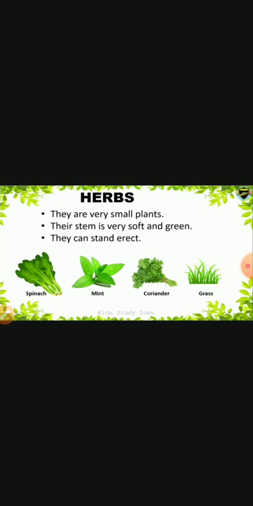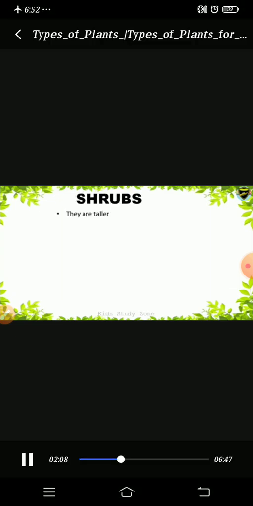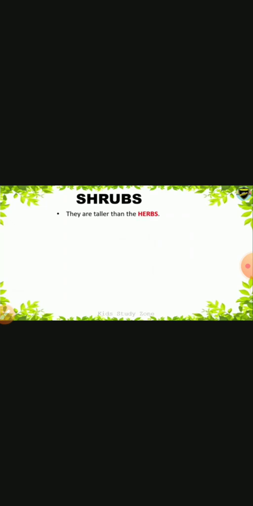Next, we can discuss shrubs. Look at the shrubs. Shrubs are taller than the herbs. They are bushy plants. They have hard and woody stems. They have thin branches.